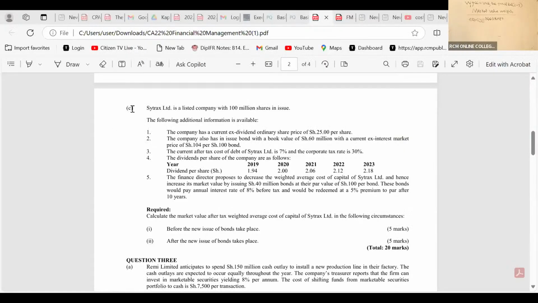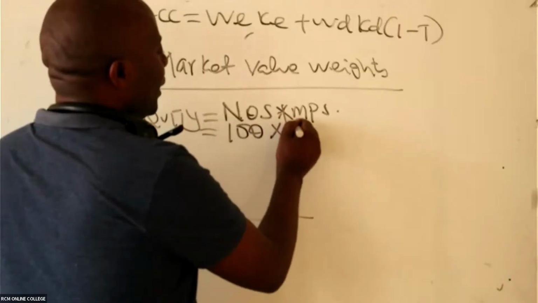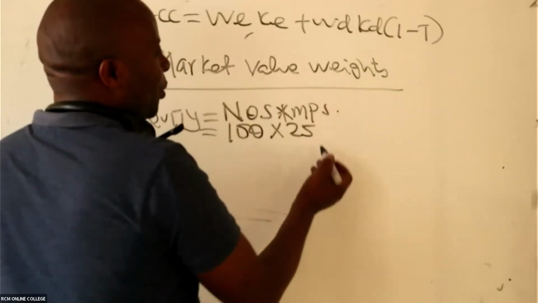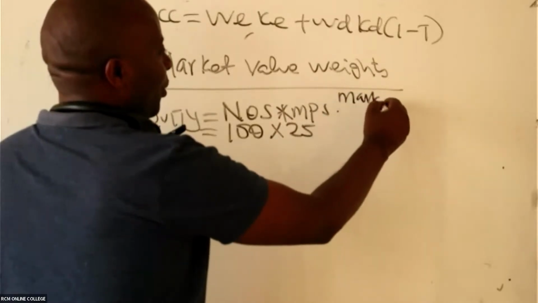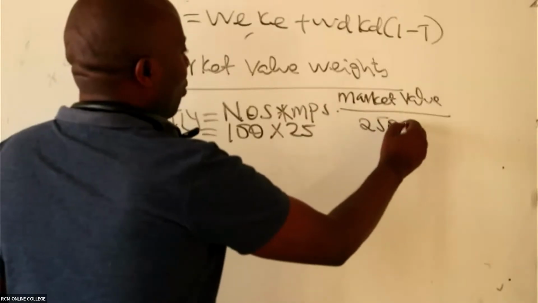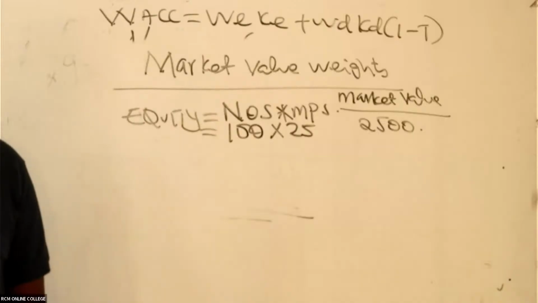Syntax has got 100 million shares, and the market price per share is 25. So this gives us market value of 2,500.